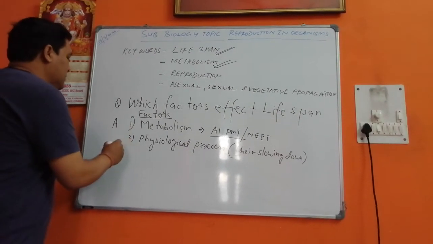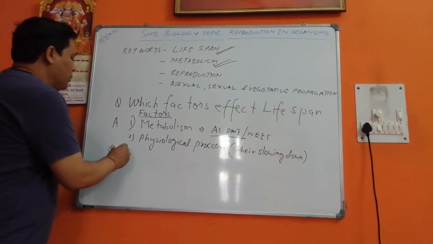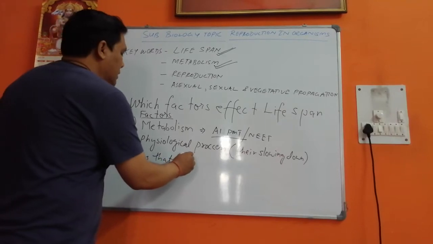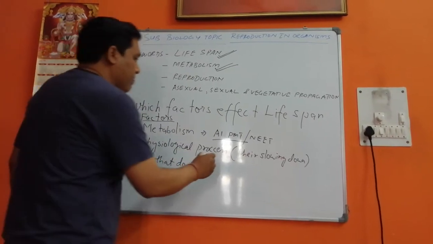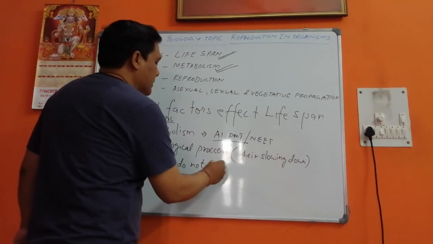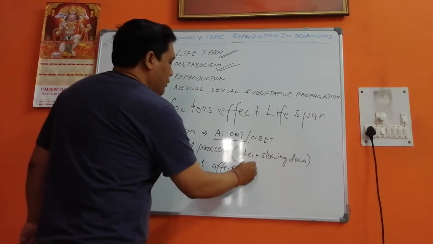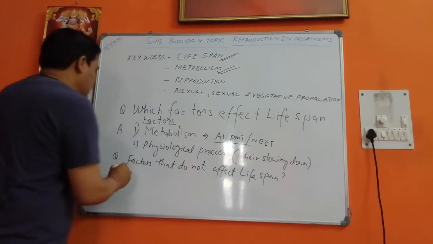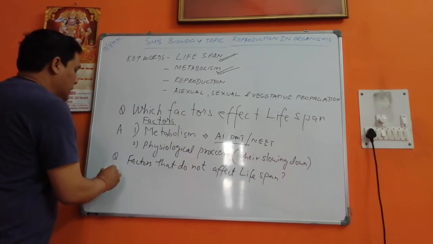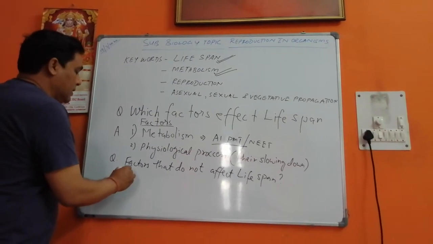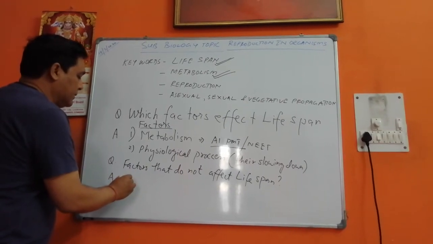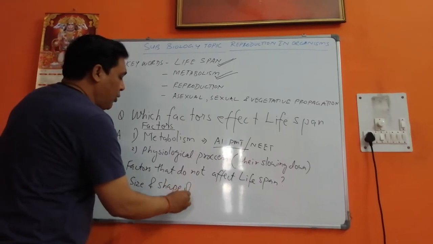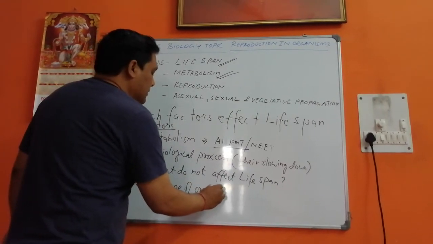Now, the question is which factors do not affect lifespan. The answer to this is the size and shape of the organism.